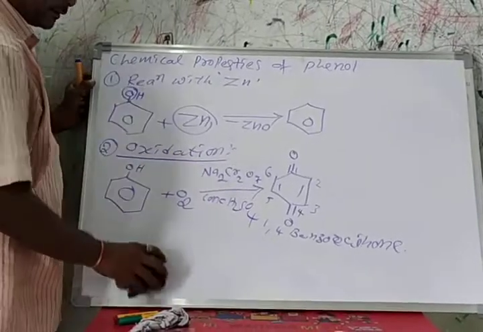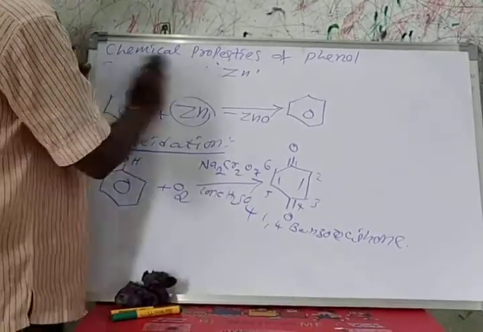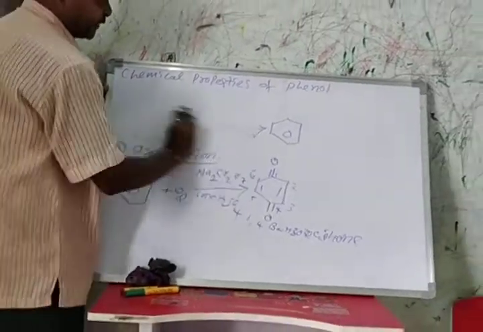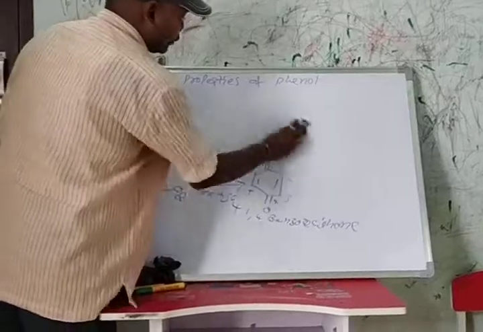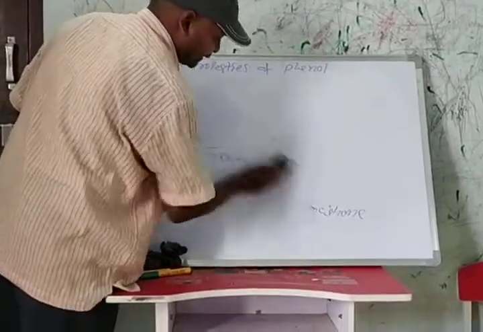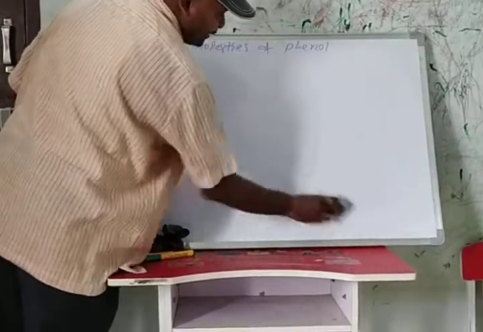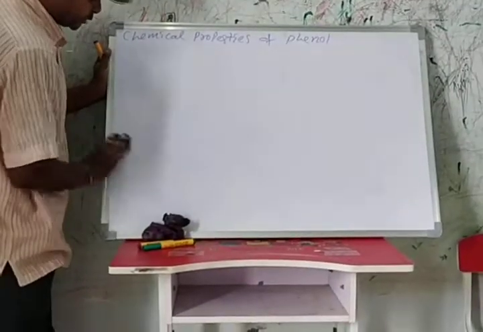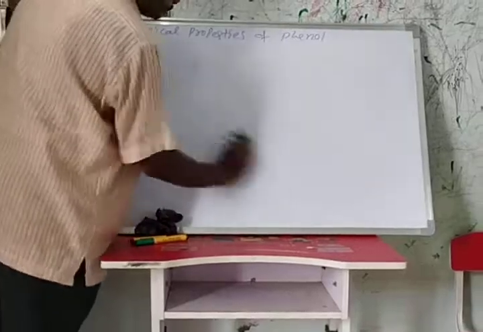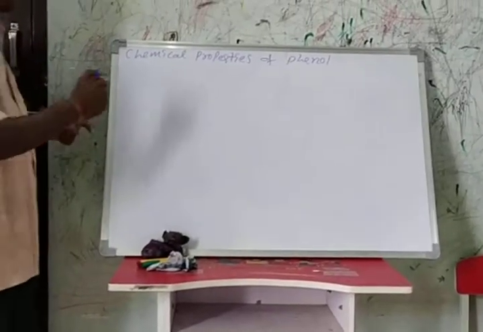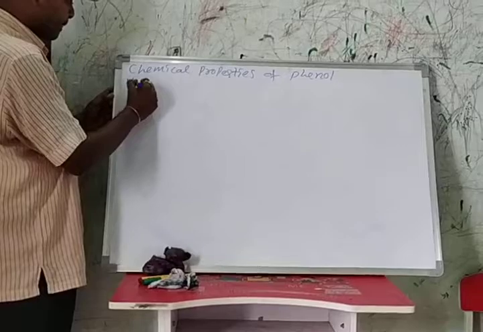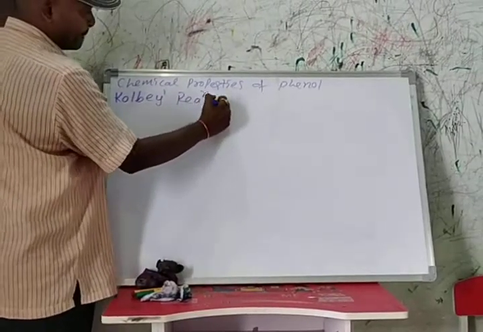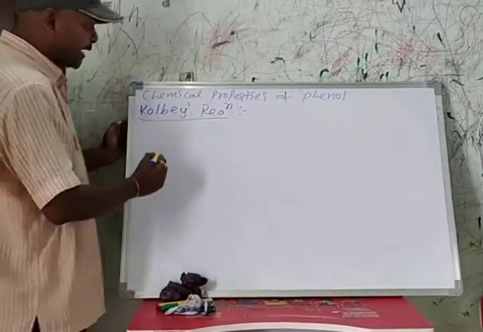Next, in continuation, we'll see some more chemical properties. Kolbe-Schmidt reaction. In the NCERT text the Kolbe reaction is there, and in another way we have one more reaction, Kolbe-Schmidt. Here we are discussing both. What is the Kolbe reaction?